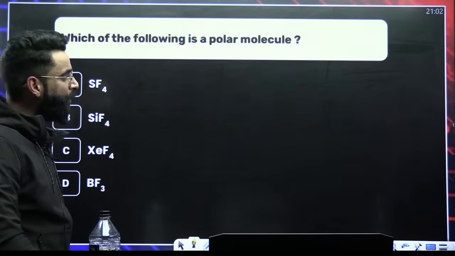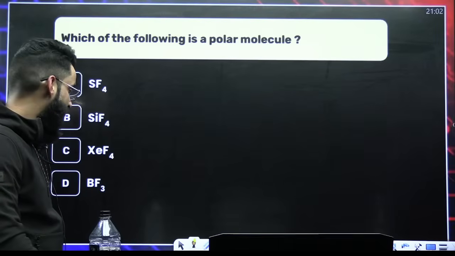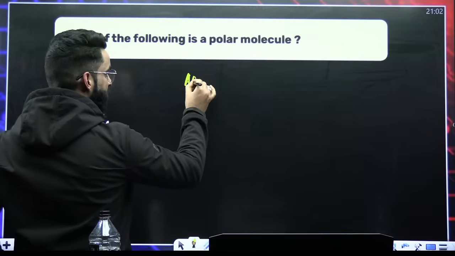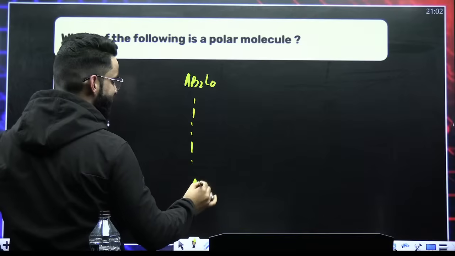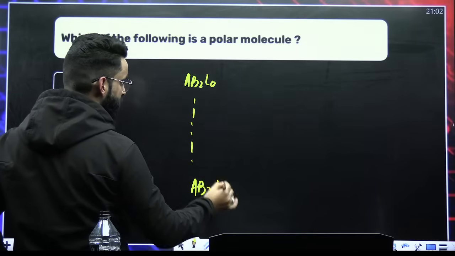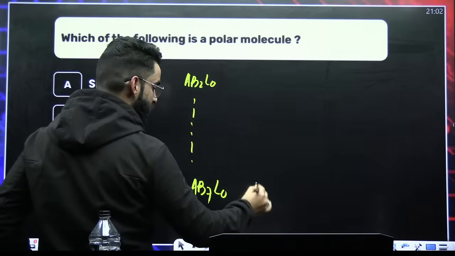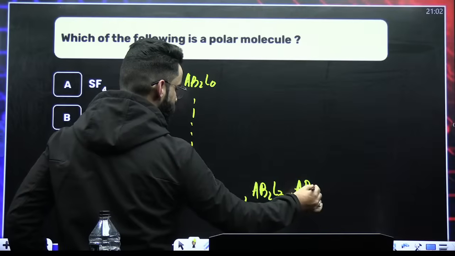Tell me, which of the following is polar molecule? Quick. If you remember your AB2L0 till AB7L0, that is AB2L0, AB3L0, AB4, AB5 till AB7L0, also AB2L3 and AB4L2.